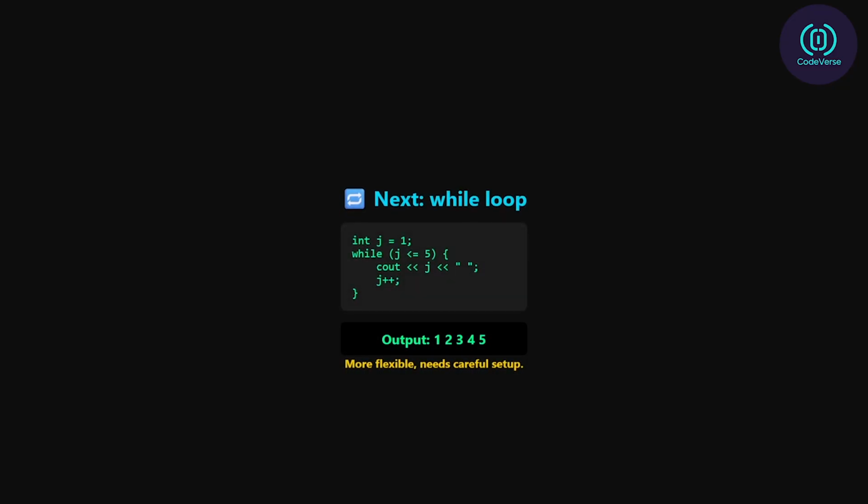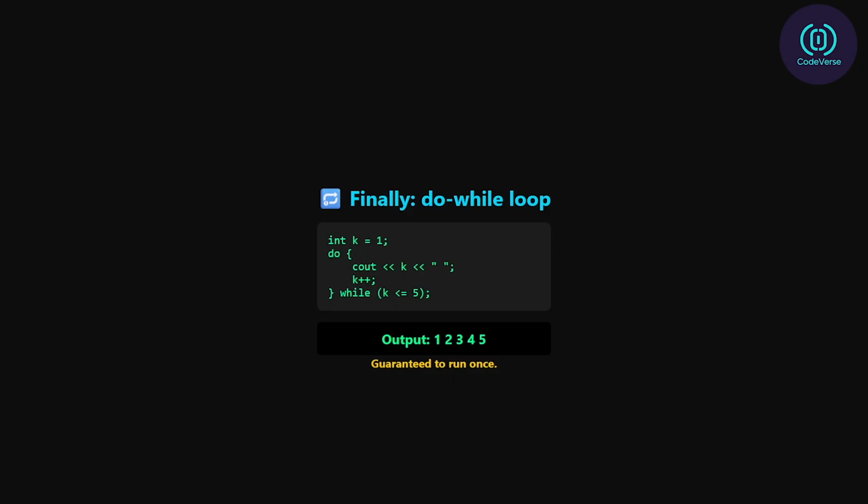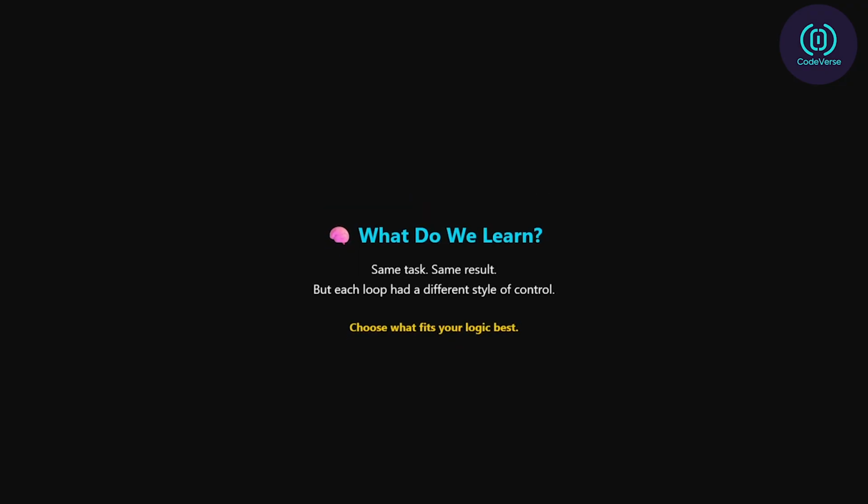Next, same logic using a while loop: int j = 1; while (j <= 5) { cout << j; j++; } Slightly more flexible, but requires careful setup of the counter. Finally, let's try it with a do-while loop: int k = 1; do { cout << k; k++; } while (k <= 5); All 3 give us the same output,